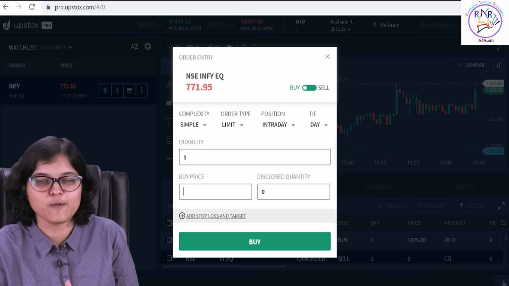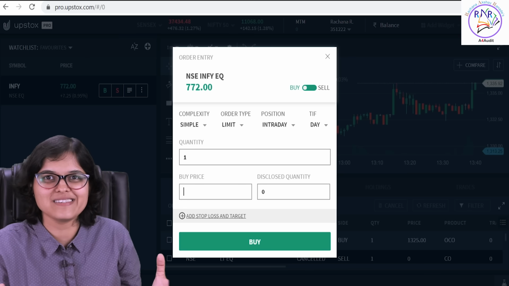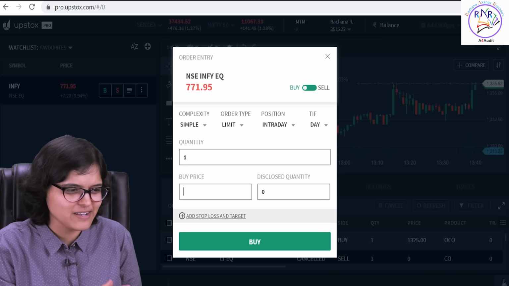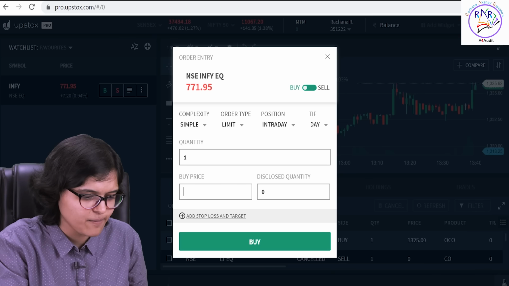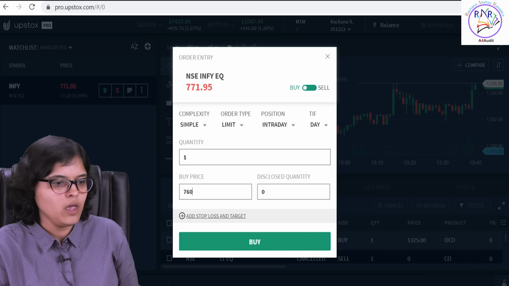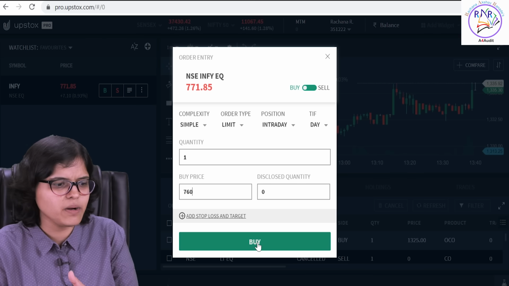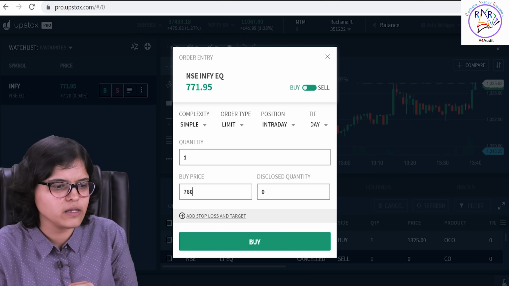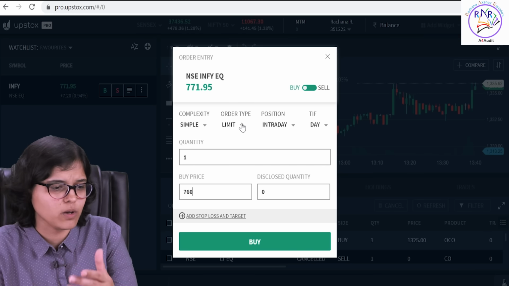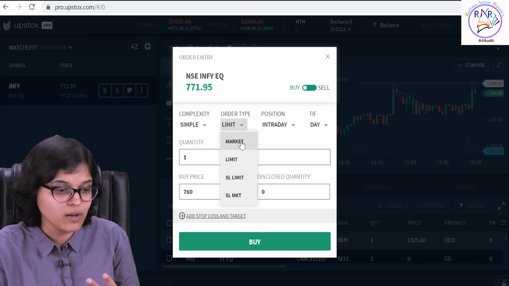So let's say I want to bargain now. Being a girl, that comes inbuilt, that I have to bargain. I can't just take it at face value. So let's say the price is 771. I place an order at 760 rupees. Okay. And if I say buy, then of course it will ask me for one more confirmation, but we are not here to directly buy that. I'm going to show you many possible options. So in this, I told you either you can place a market order or a limit order.